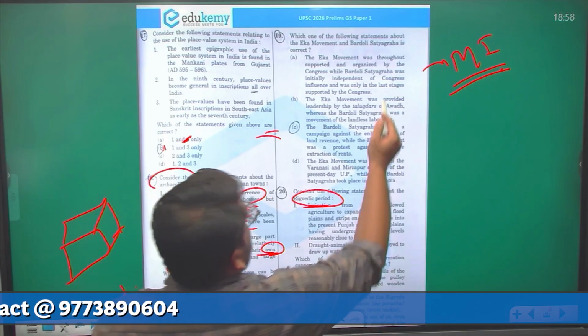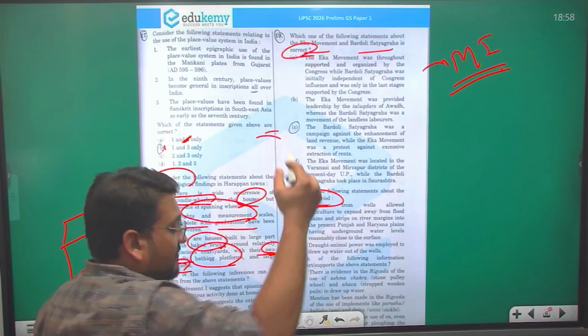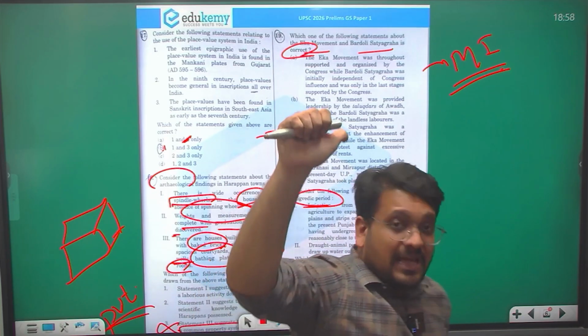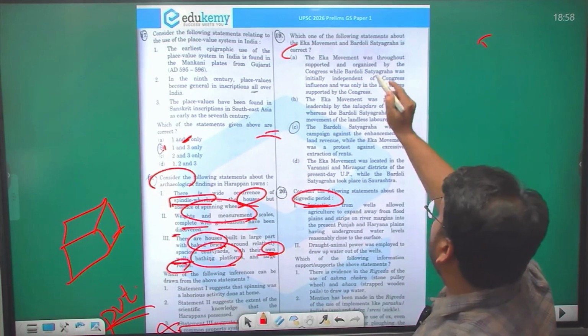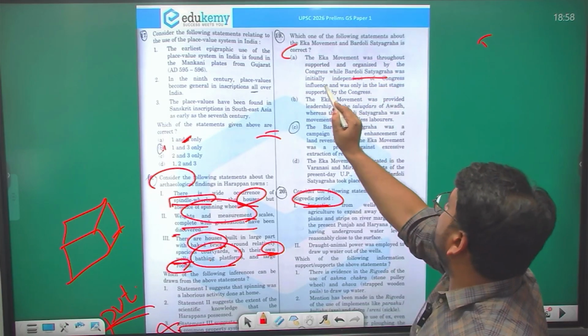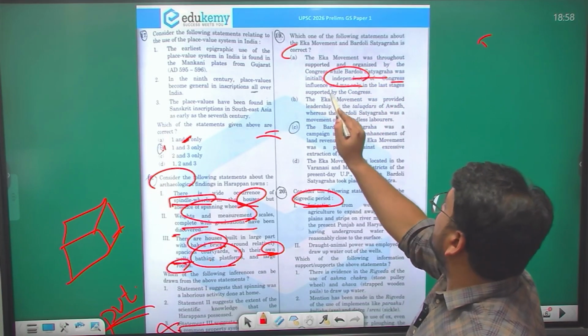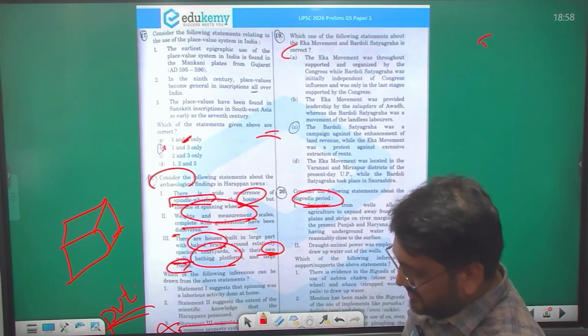Which one of the following statements about Ekka movement and Bardoli Satyagraha is correct? So they have asked regarding two movements, Ekka and Bardoli Satyagraha. Option A: The Ekka movement was throughout supported and organized by the Congress, while Bardoli Satyagraha was initially independent of the Congress influence and was only in the last stage supported by the Congress.